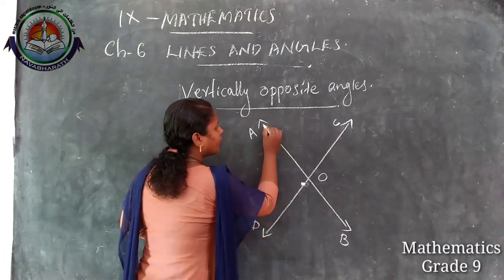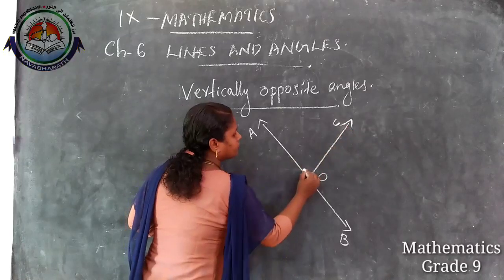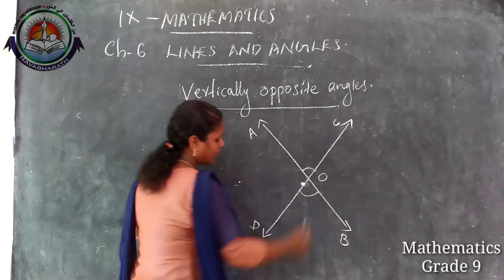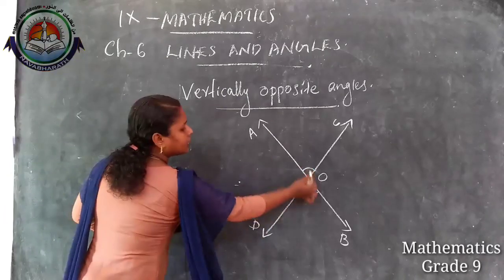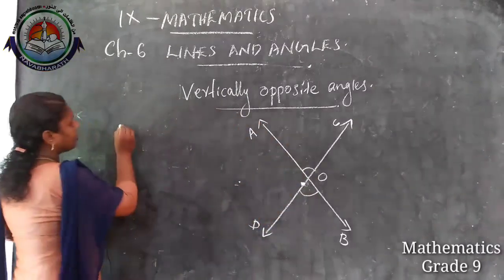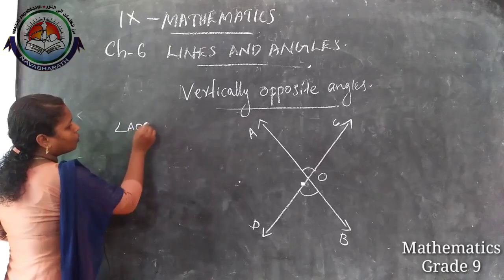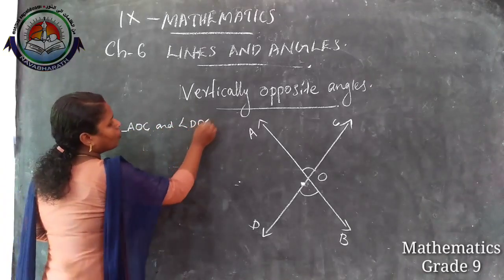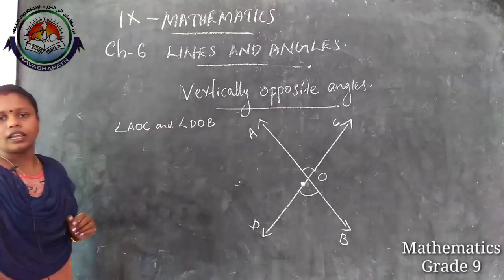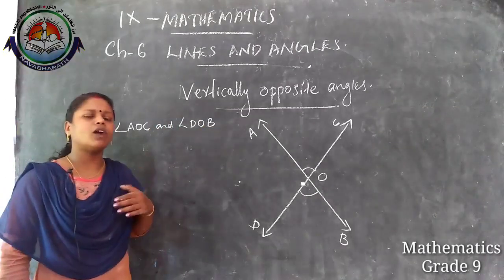One pair, angle AOC and angle DOB, they are vertically opposite.